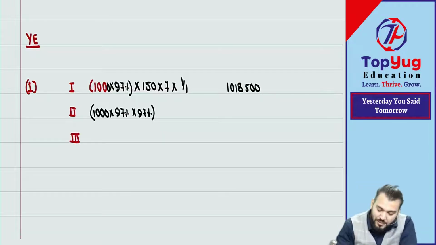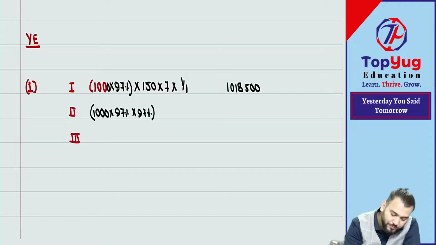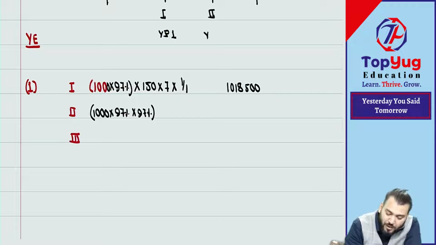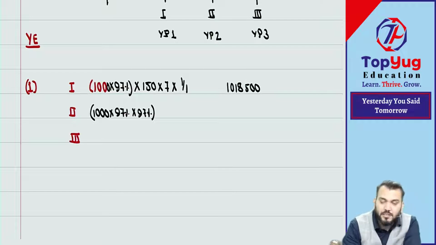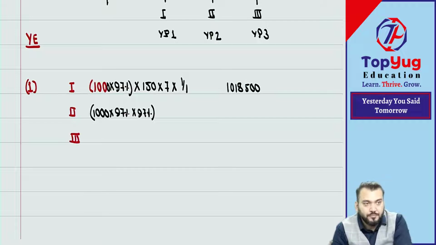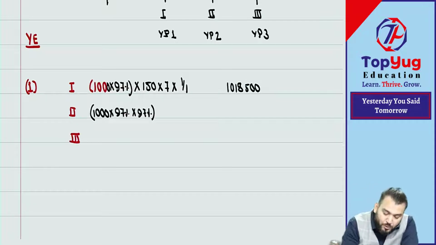Not understanding? It means I need to draw. This is 1 year, 2 year, 3 year. For group 1, the vesting period is what? 1 year. For group 2, the vesting period is what? 2 years. For group 3, the vesting period is what? 3 years. This you have understood? Correct. Now group 1 will be vested on this date only.